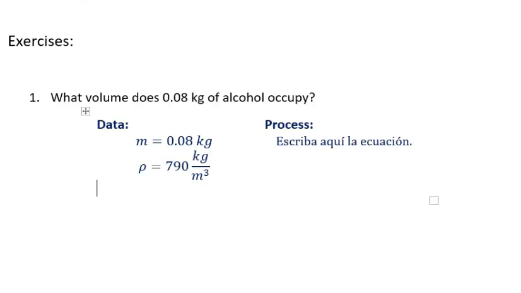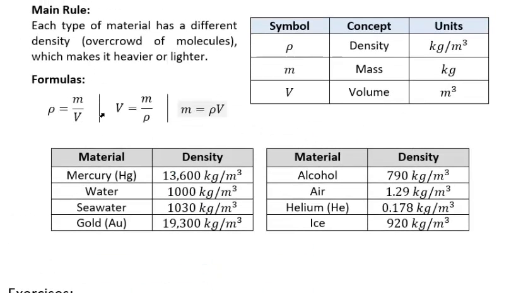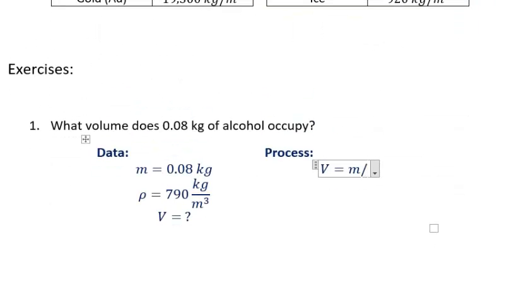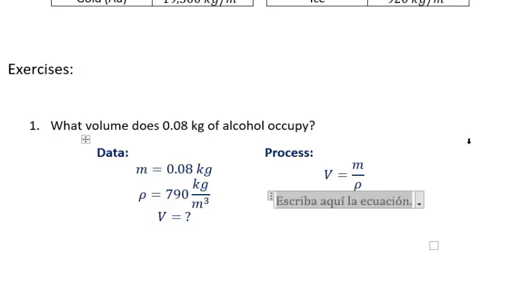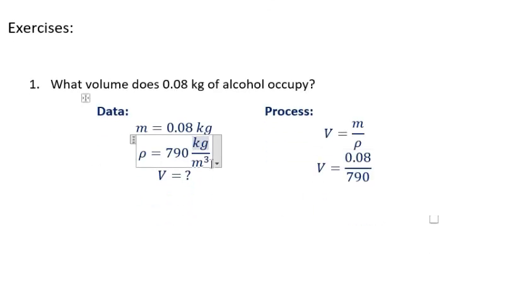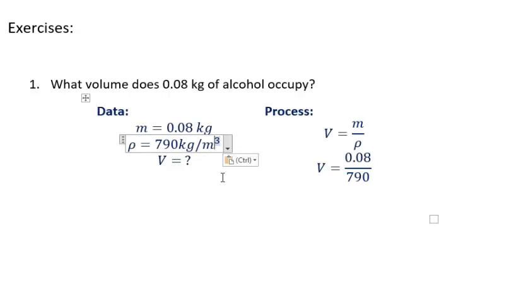Now that I know that, I just need to answer the question, what is the volume? So how do we find volume? We're going to use the formula that we saw before. Volume equals mass divided by density. So I just need to divide mass by density. I substitute, and the mass in this case is 0.08, divided by the density, which is 790. The kilograms per cubic meter have to be kept this way, with a slash.